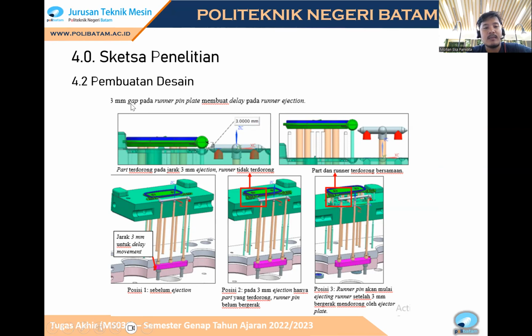Okay, this is a simulation of how the runner and part auto-gate. We can see in this picture that when the part moves until 3 mm of ejection, the runner does not move because it is held by the undercut, and then after the ejector pin moves over 3 mm, the part and runner move together.